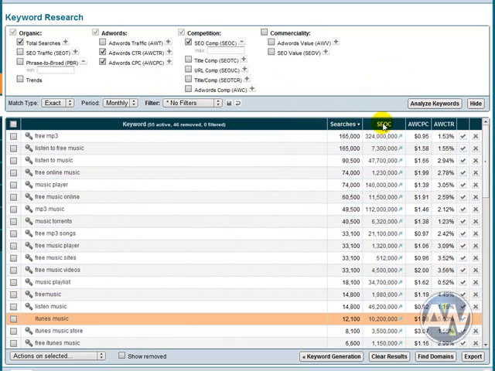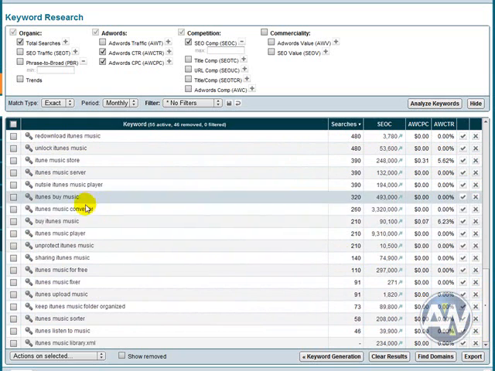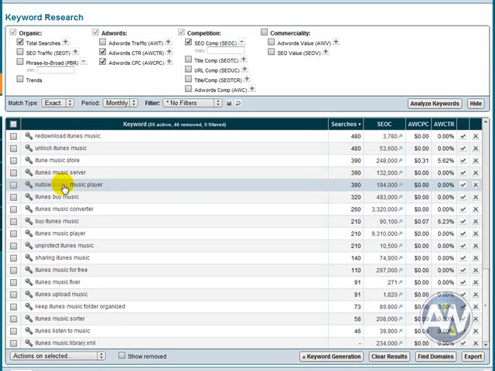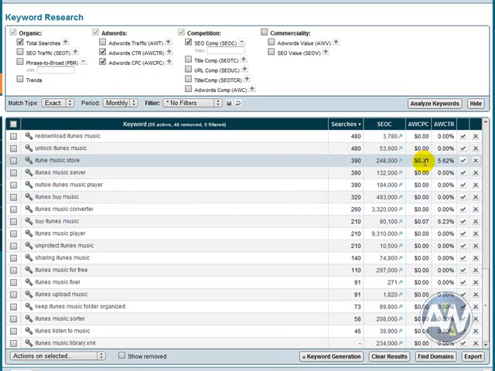With content, it's not about the competition. It's really honestly about the relevance and the searches. If you want long tail traffic, then you need to have content that is based around these targeted keywords like this. And each time you write an article, you would make article number 1 focused on this keyword, 2 this keyword, and so on and so forth. And even down to these bottom keywords that have hardly any searches, iTunes Music Converter, there's still 260 people searching for that each month, and that's the exact search phrase, as I said. Nutsy iTunes Music Player, I've never heard of it.